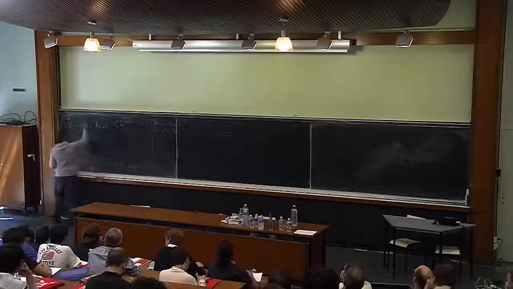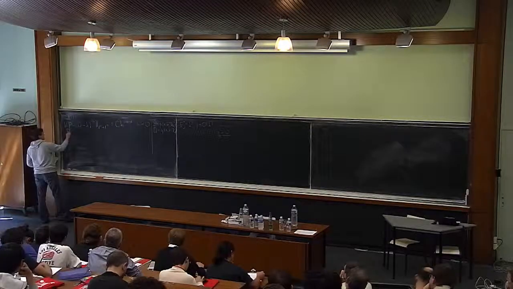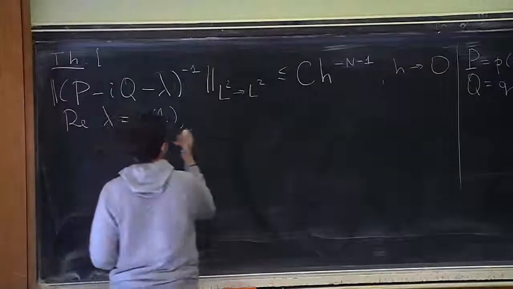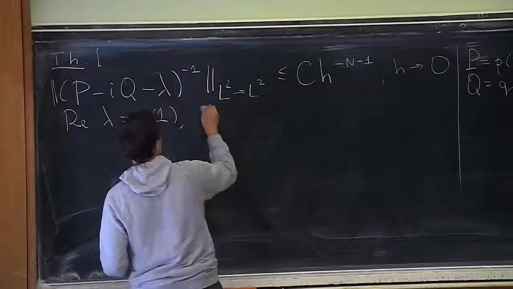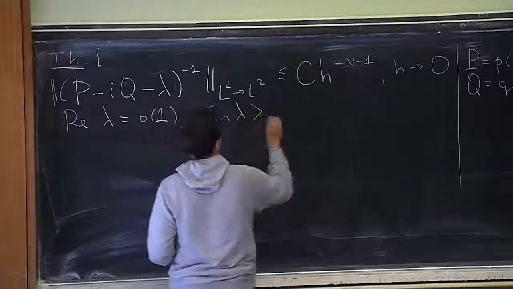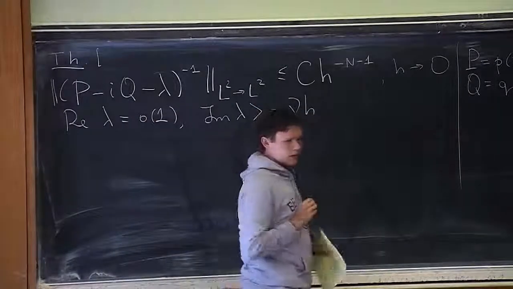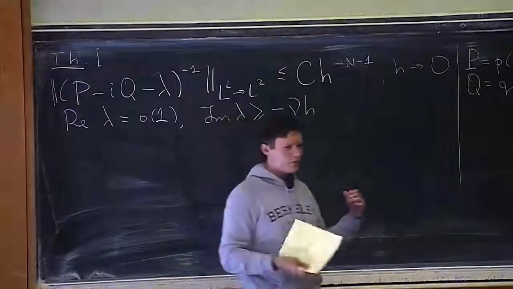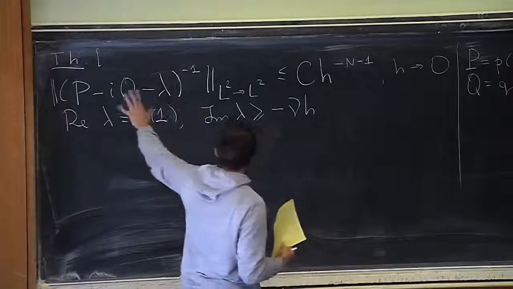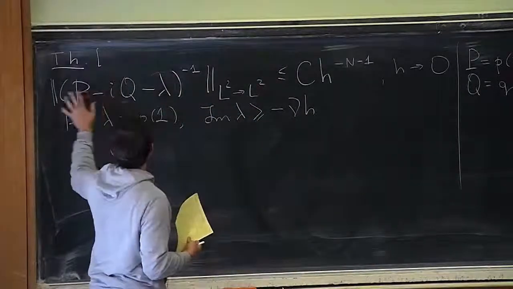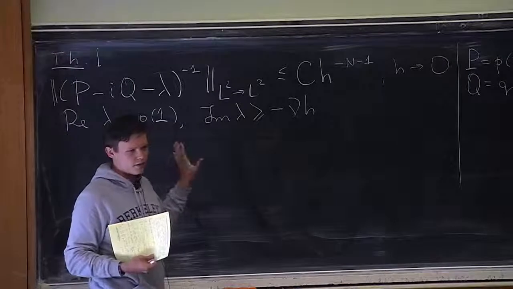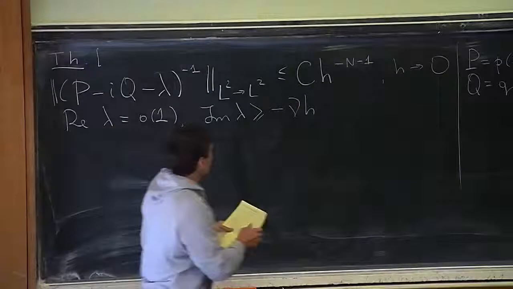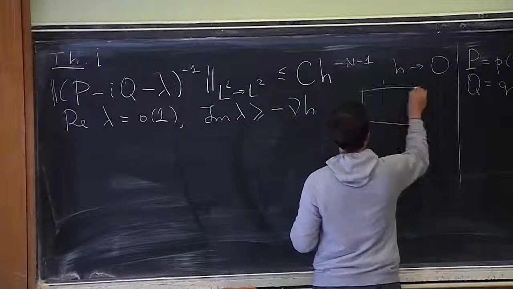And then the conditions on this lambda would be that the real part of lambda is o(1), so smaller than some epsilon, and the imaginary part of lambda is bigger than minus nu h. So what happens here is really I'm looking for an estimate on an inverse of a family of operators which depend on a small parameter h. And then the estimate is only true as h goes to 0, so for h small enough, and then my lambda is in this box.